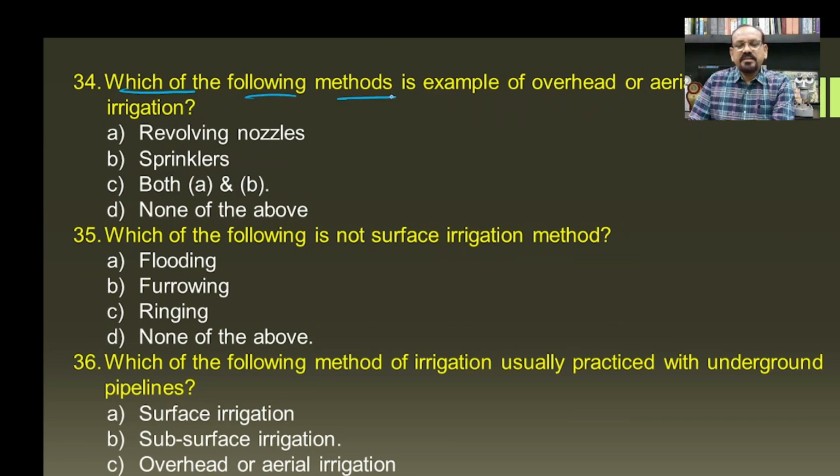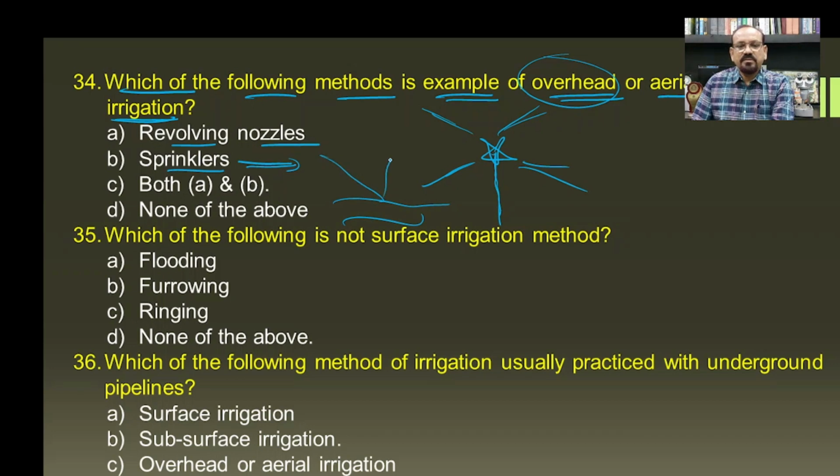Then which of the following methods is an example of overhead or aerial irrigation? So first one, the revolving nozzles. You know, in the fields there are revolving nozzles, and such revolving nozzles are an example of overhead or aerial irrigation. Then similar types of sprinklers are used in the fields, and these are also examples of overhead or aerial irrigation, and hence both A and B will be the answer for this question.